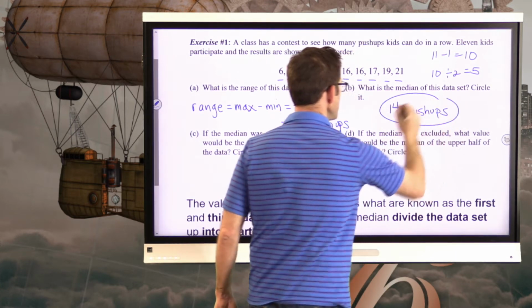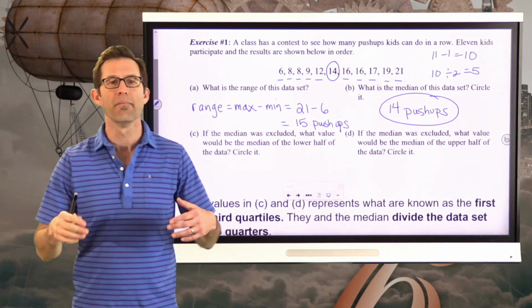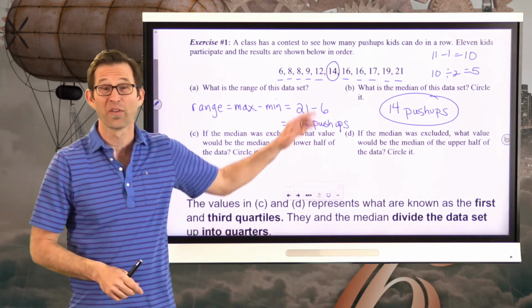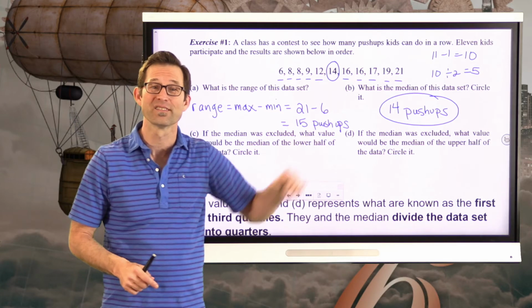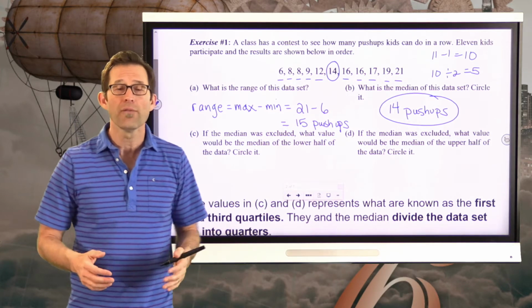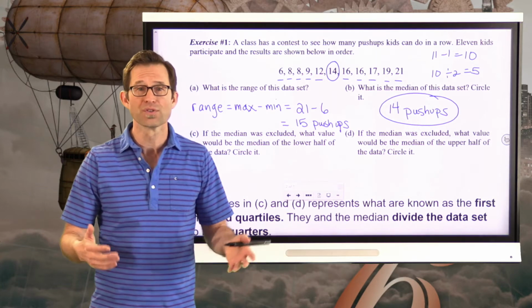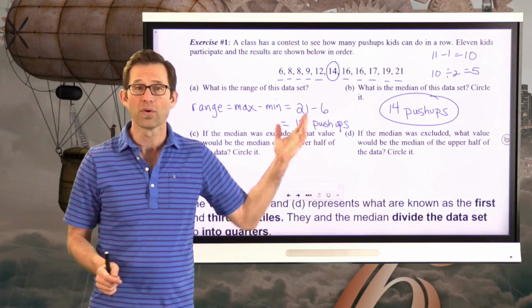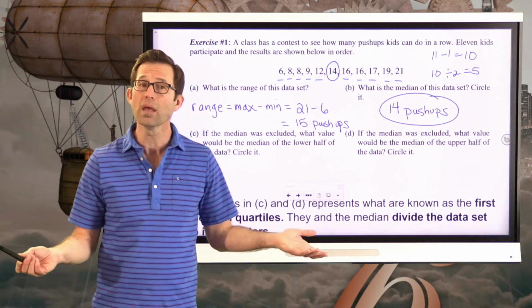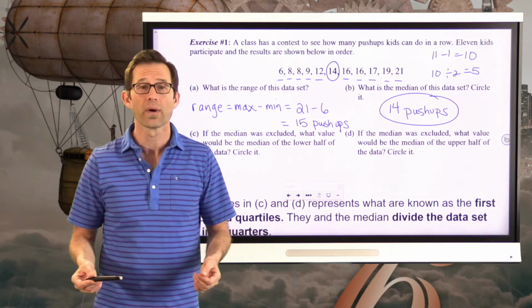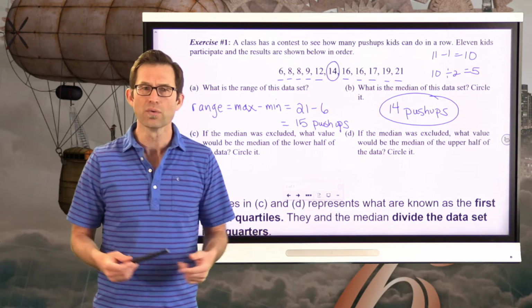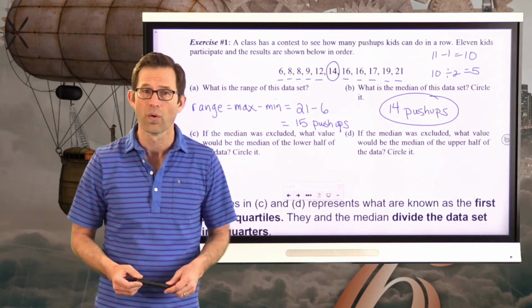push-ups, right? The median is what's known as a measure of center, which really makes a lot of sense given that it's the number in the center of the data set. But really, if you were trying to answer the question, how many push-ups can middle school students do, and you went out and you collected this data set, you might say, well, the median number of push-ups was 14, right? Meaning that the typical student could do 14 push-ups in a row.